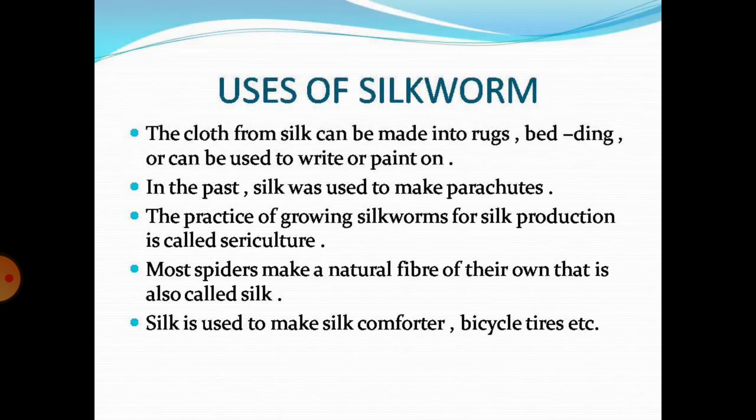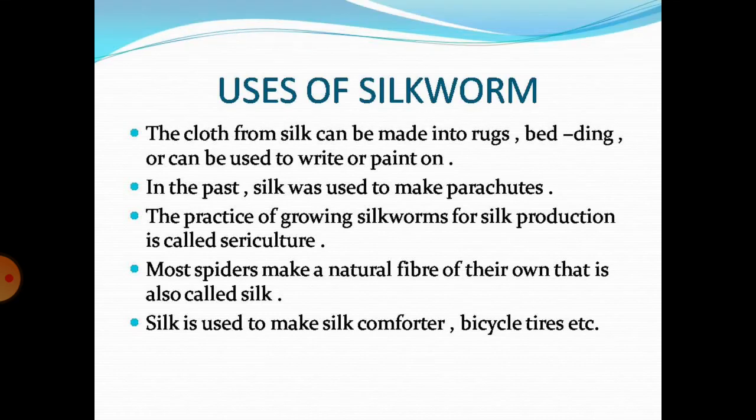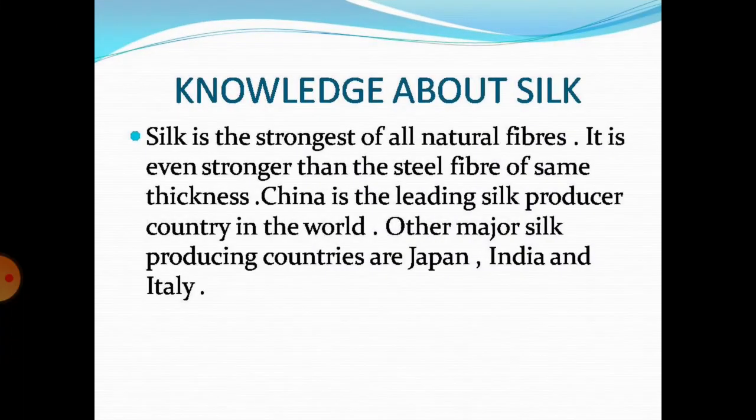Most spiders make a natural fiber of their own. That is also called silk. Silk is used to make silk comforters and bicycle tires, etc.